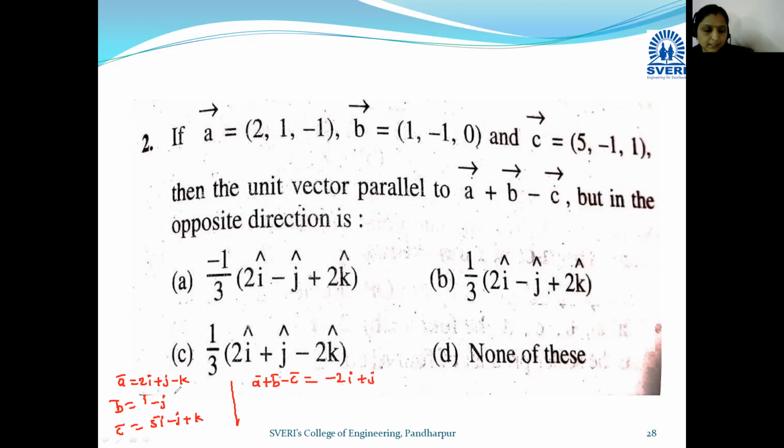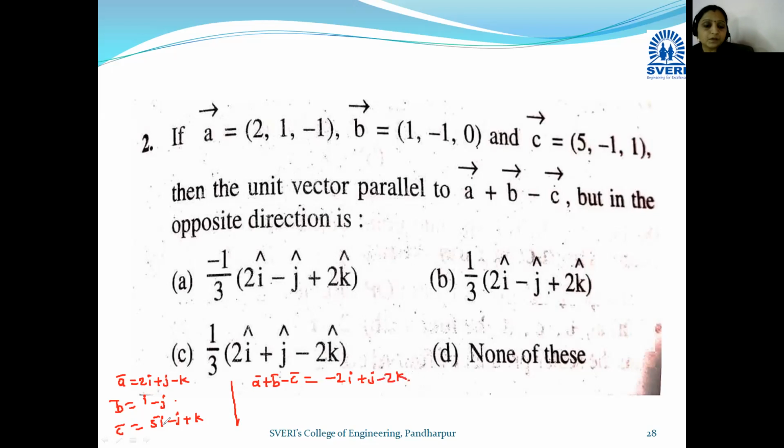Then minus k and minus k plus 0 plus 1, so minus 1 plus 0 plus 1 minus 1. Okay, here you got minus 2k bar.